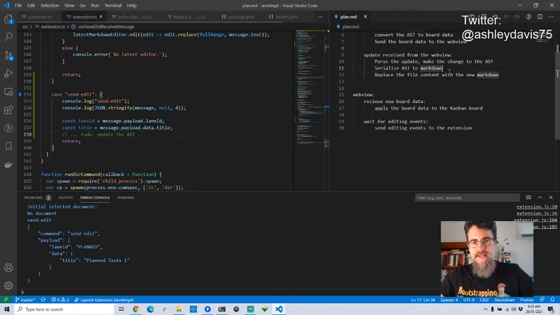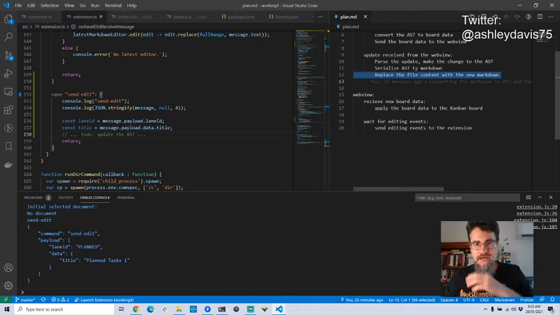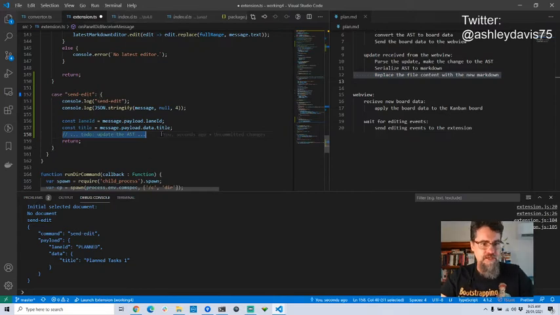Now, after I've done that, I'm going to go back to my plan over here. I'm going to serialize the AST to Markdown. Then I'm going to replace the file content for the currently active Markdown file with this new Markdown data. But the first step here is updating the AST.